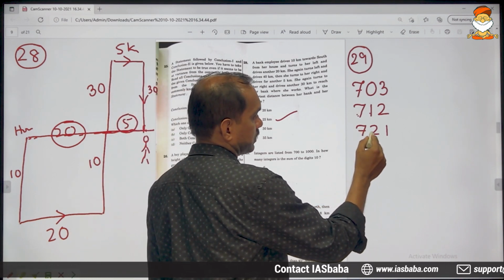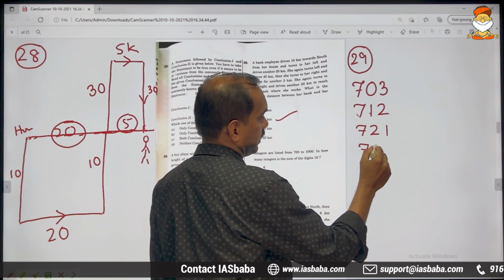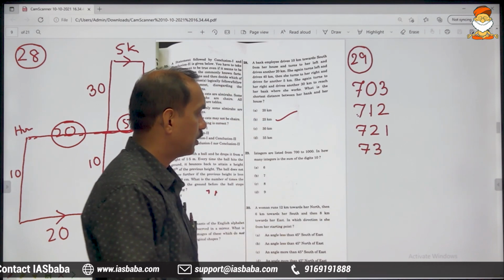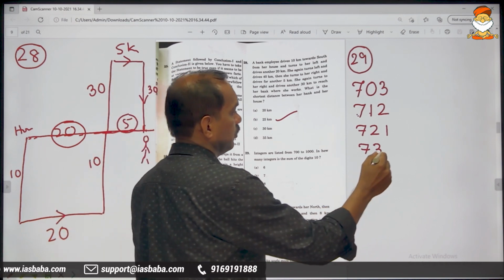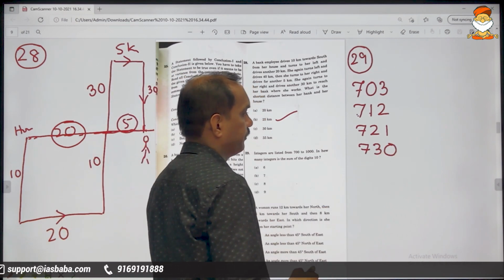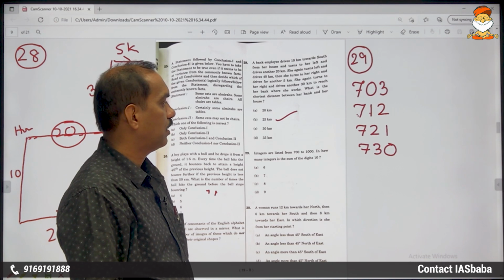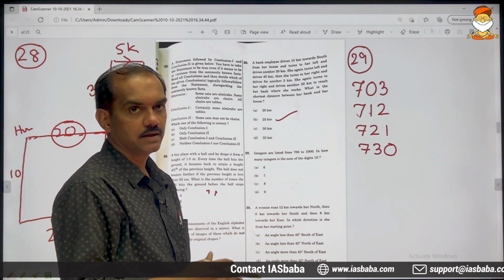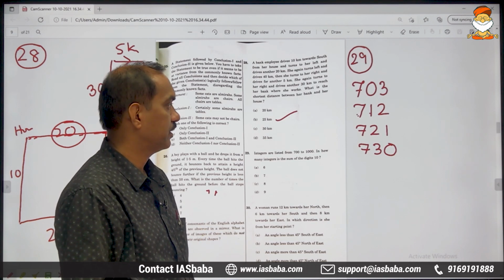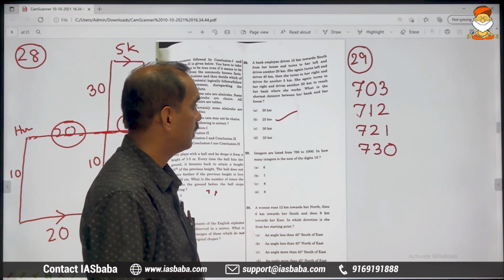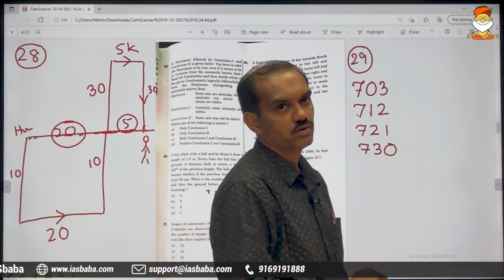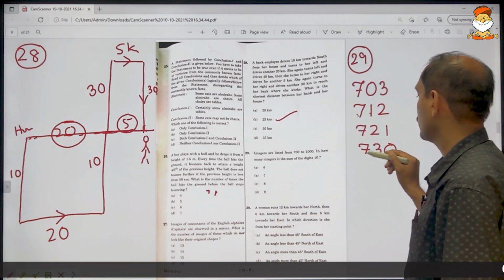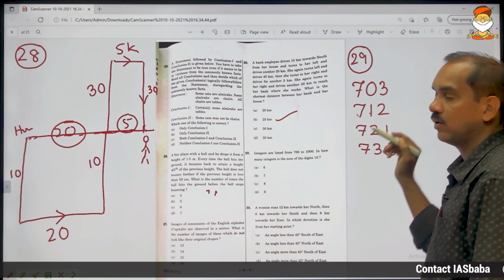And again you cannot use 72. You can use 73. If you use 7 and 3, then you will be forced to write 0 here. So these are all the numbers from 700 to 800 wherein you will get the sum of the digits 10. Now this is the end of this century. Now let's see from 800 to 900.